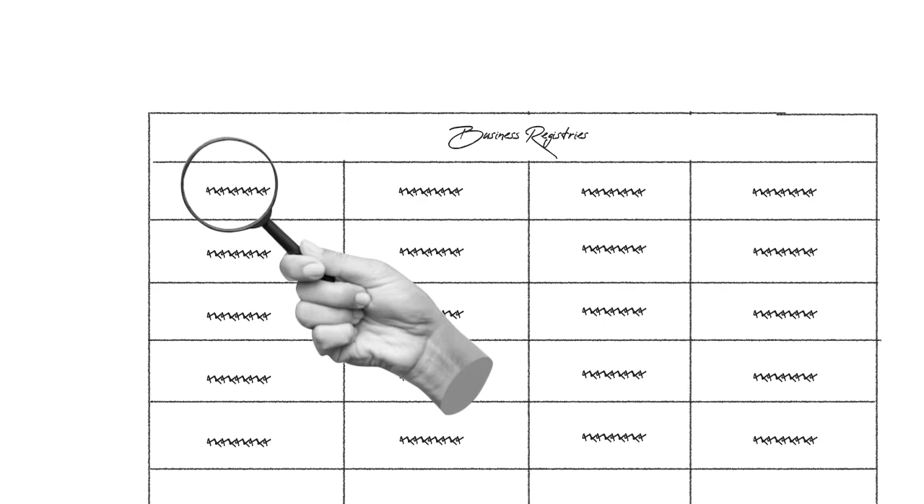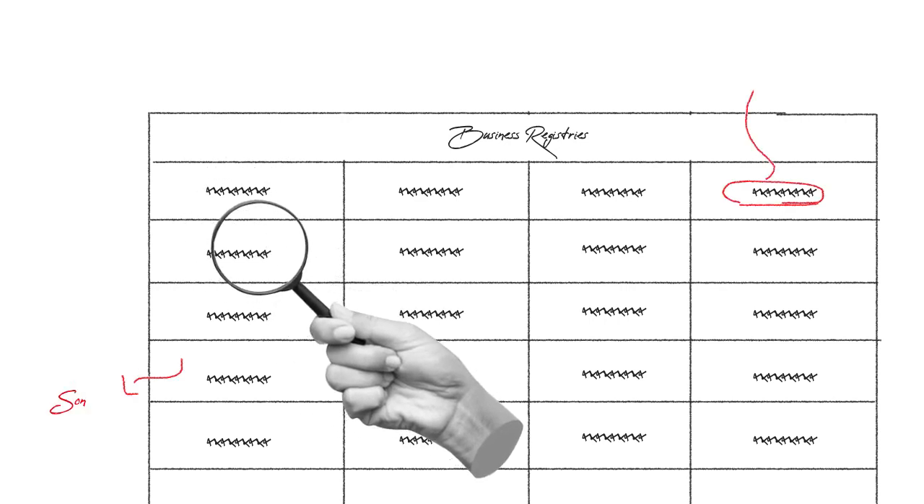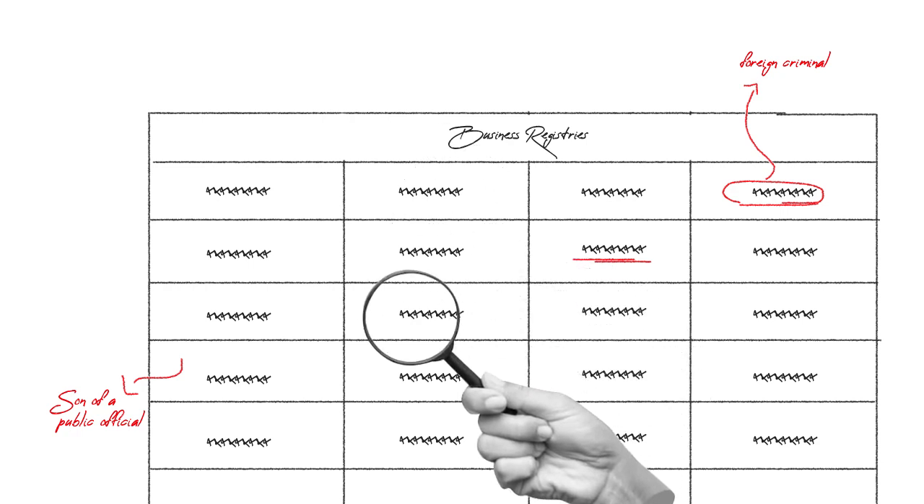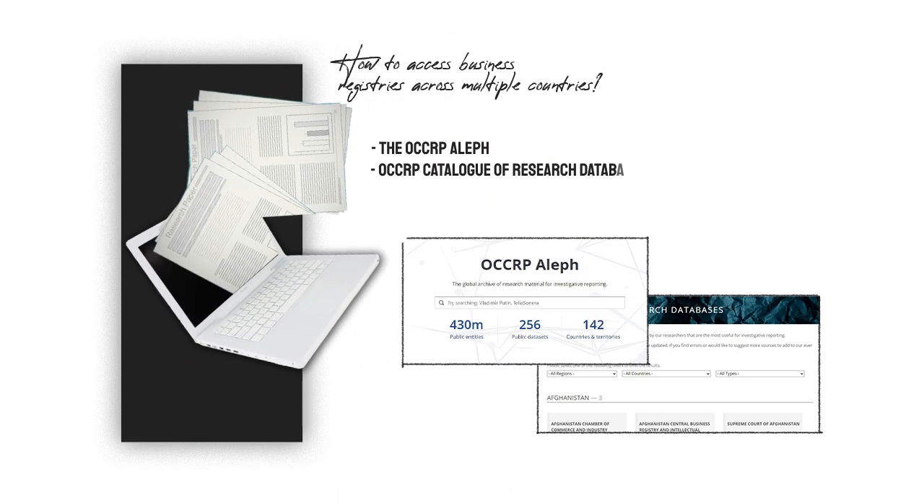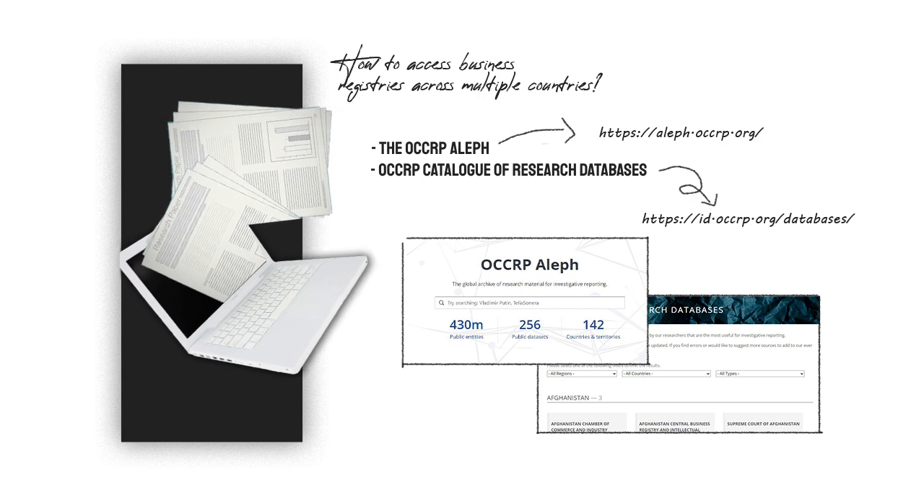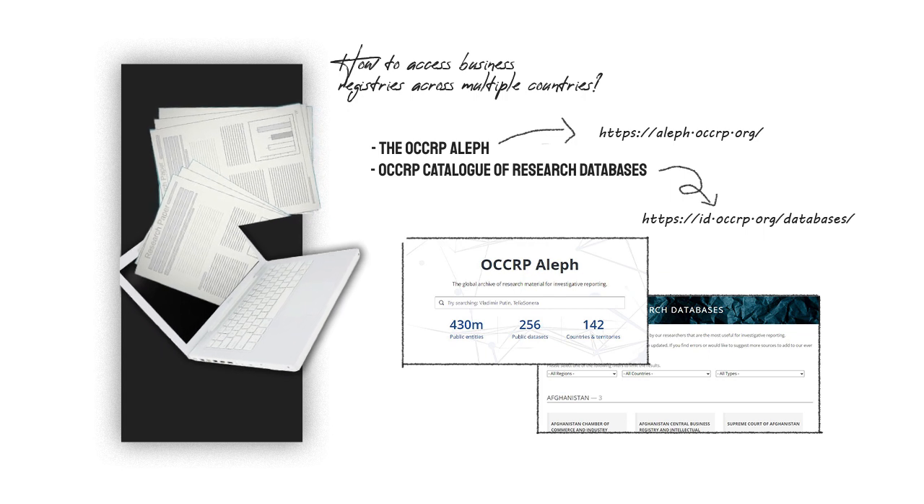Initiating searches based on names across various databases frequently unveils intricate networks of companies established by organized crime figures and corrupt politicians. Learning how to access business registries across multiple countries is a crucial skill for any investigative project. A good starting point could be the database curated by the Organized Crime and Corruption Reporting Project, or OCCRP, a global network of professional investigative journalists.